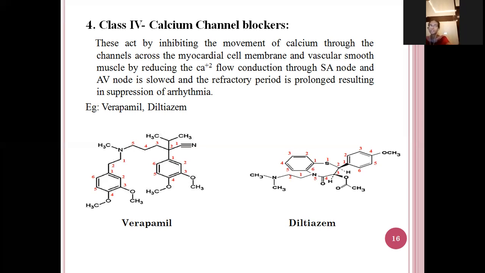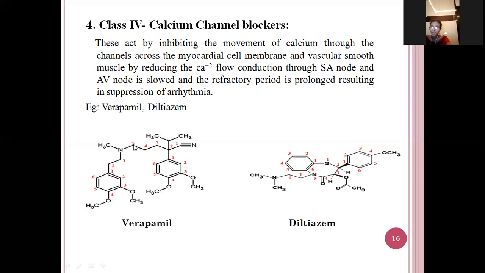So the first drug is verapamil. If you see the structure of verapamil, 1, 2, 3, 4, 5, five carbon atoms are there, so it is pentane. In the first position, the nitrile group is there. And in the second position, 1, 2, 3, three carbon atoms are there, so it is propyl. And here in the second position, the phenyl, 3,4-dimethoxyphenyl is there. In the third and fourth position, the methoxy groups are attached. So 3,4-dimethoxyphenyl.